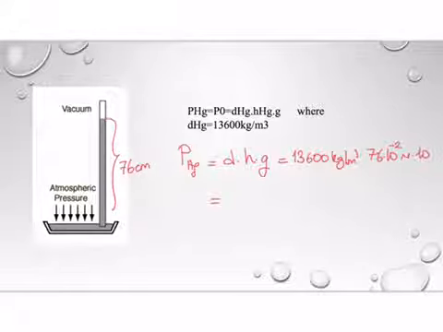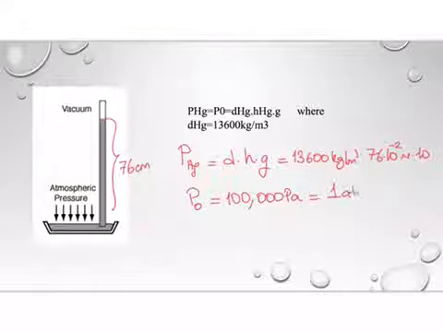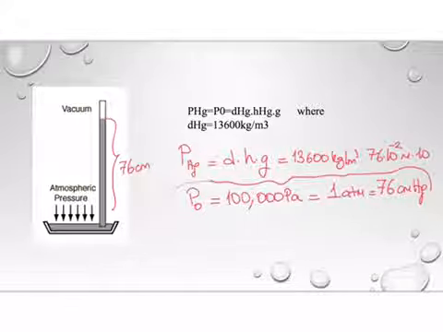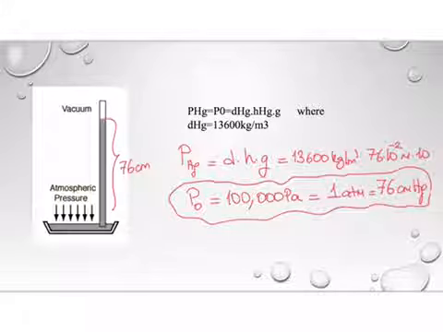So this is equal to atmospheric pressure, which is approximately 100,000 Pascal, which is equal to 1 atmosphere, which is equal to 76 centimeter mercury. So this is the value of the atmospheric pressure in many units.